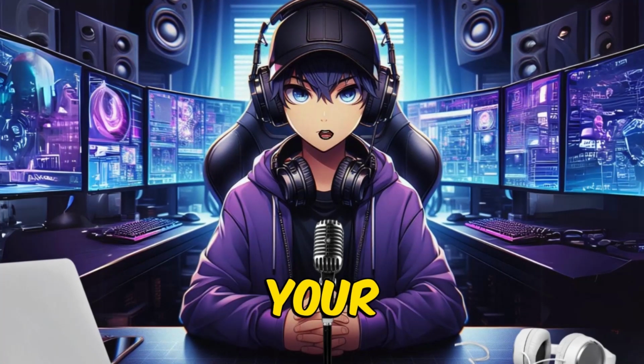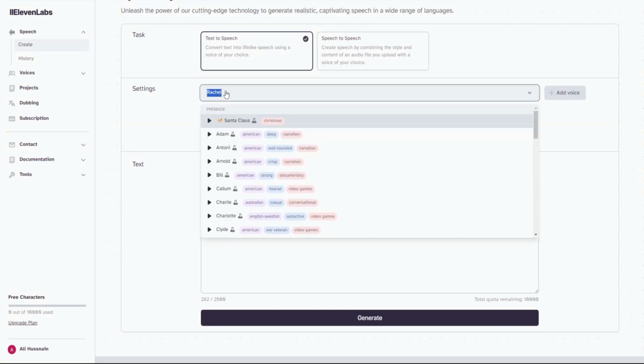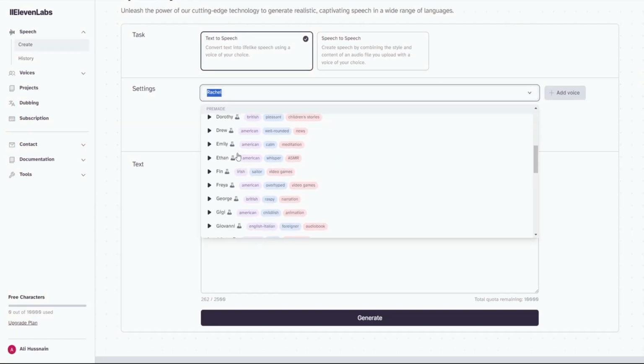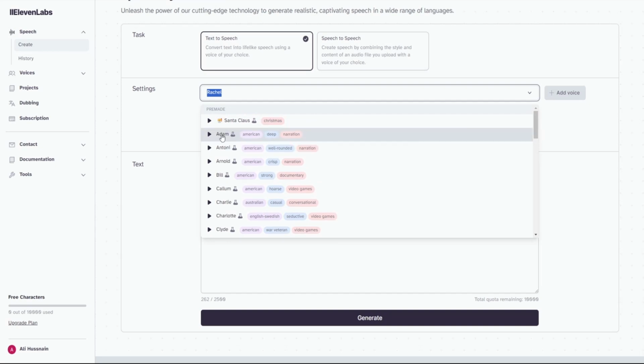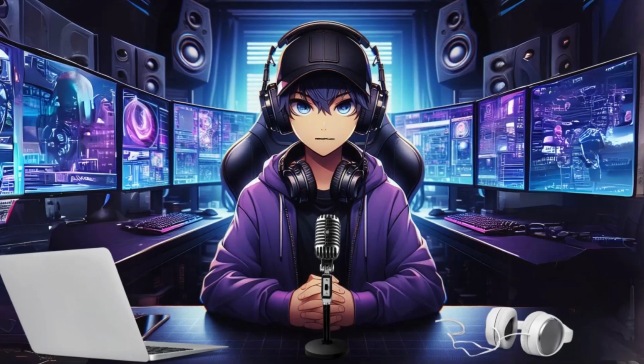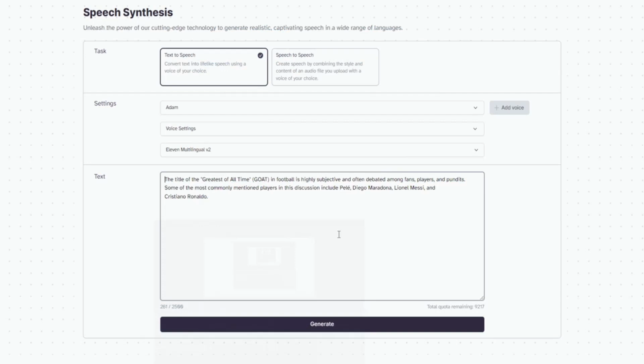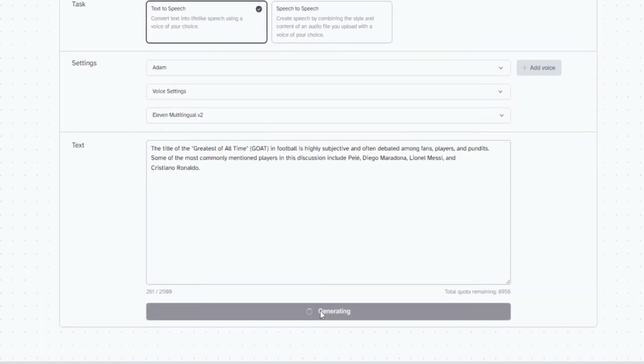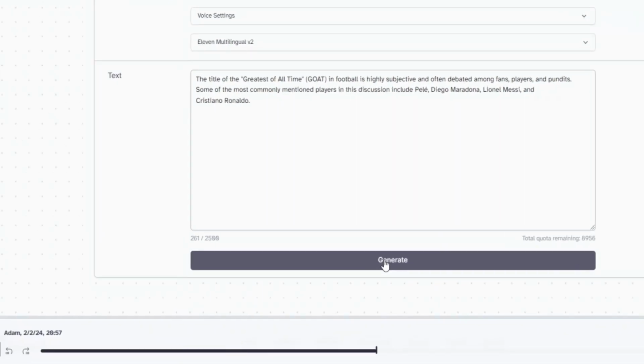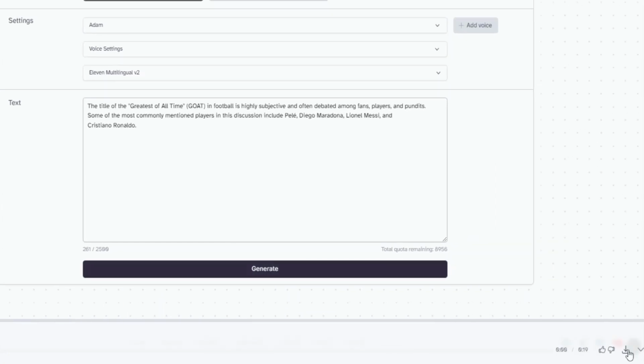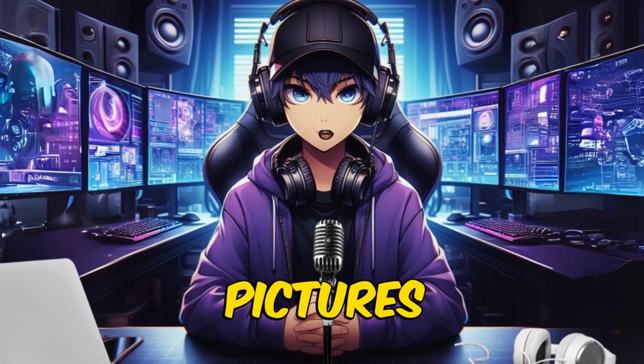Here you can select your preferred voice. I personally lean towards the pre-made Adam for its appealing sound, but feel free to choose the one that suits your preference. Adjust voice settings as desired, then hit the Generate button and witness the magic unfold. Once satisfied with the voiceover, download the audio file for incorporation into your football video. Next, we will need pictures for the video.